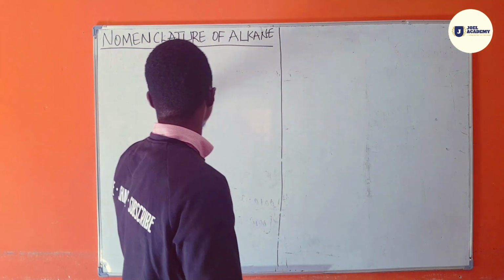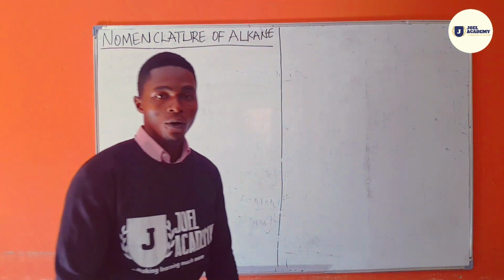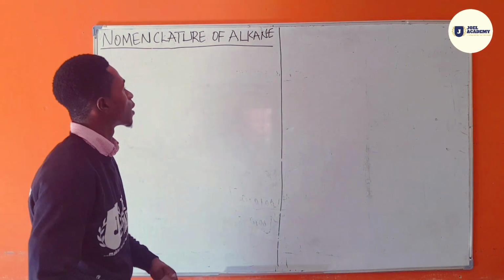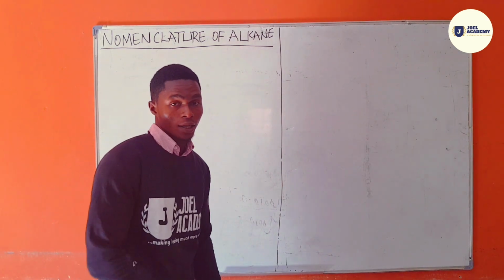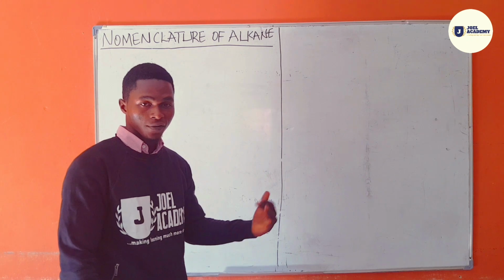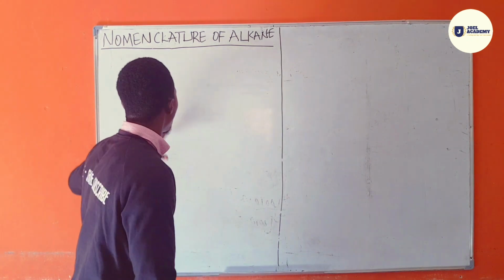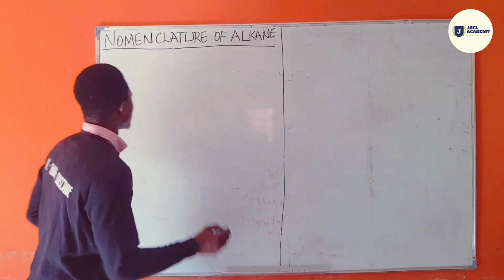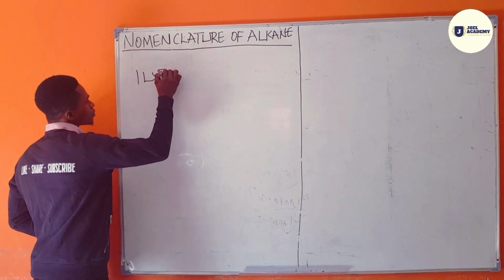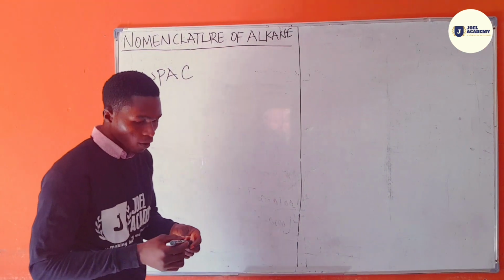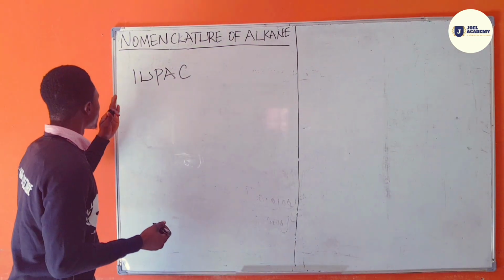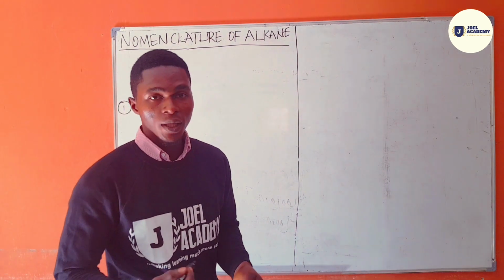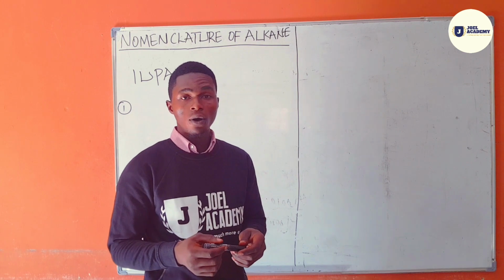Today I'm taking you down to another part of hydrocarbon, which is nomenclature of the alkane family. Alkane is one of the first families of the hydrocarbons. I've told us from the previous video that they have a straight chain and no branching. We can have cyclo forms of alkane, and so on. But today, basically, we're talking about the IUPAC nomenclature of the alkanes. From carbon atom 1, we call it methane, as we have seen in our previous video, down to carbon atom 10, which is called decane.